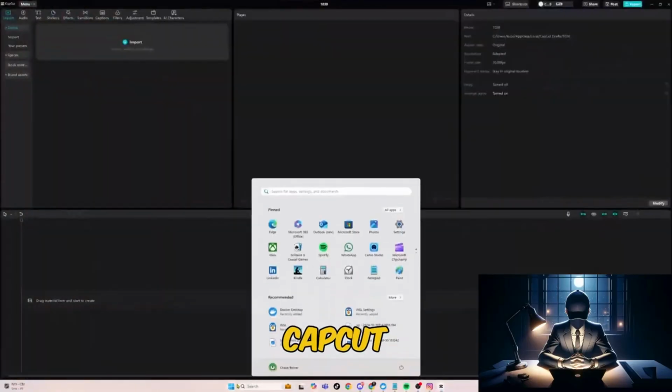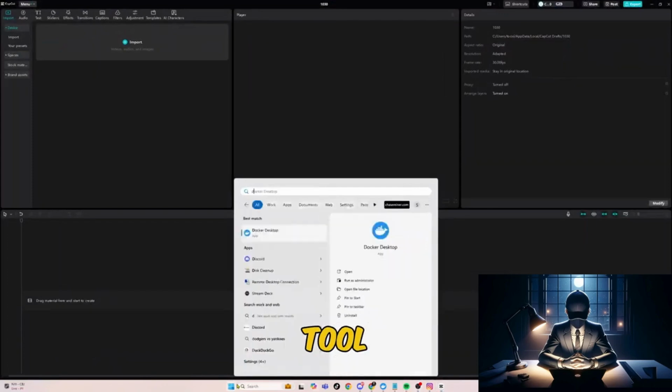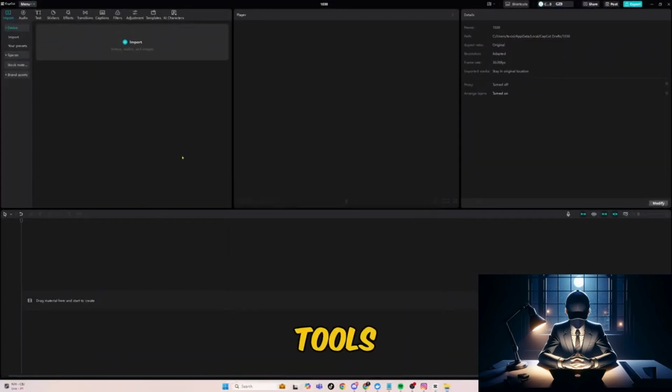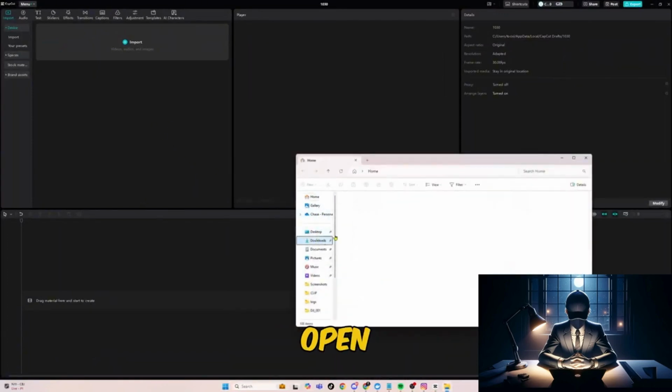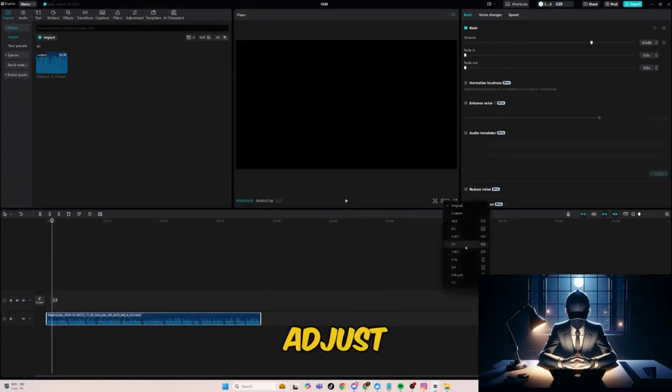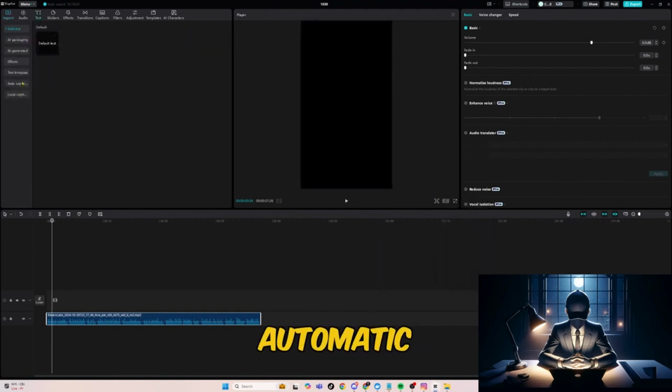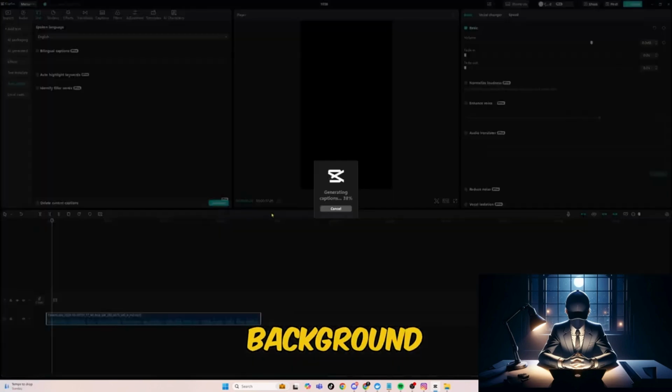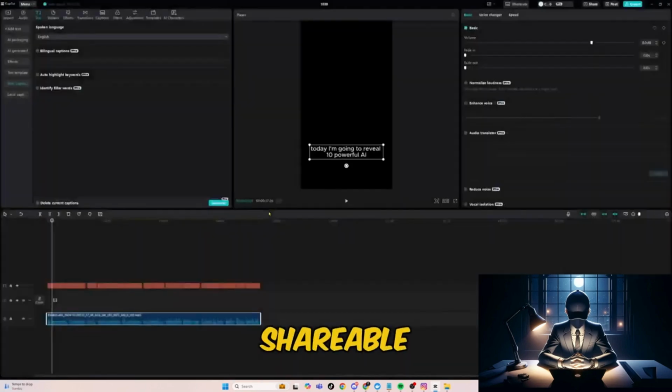Let's jump into CapCut, a free editing tool. You'll find links to this and other tools in the description. I'm going to open CapCut and drag in our audio file from the Downloads folder. Now, we've got the audio in CapCut, ready for our video. For this, I want to make a short, so I'll adjust the ratio to 9:16. With just audio, we could even create a simple short by adding automatic captions on a black background. That alone could be a quick, shareable video.